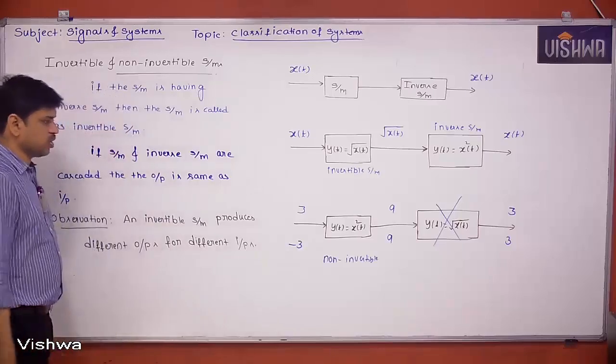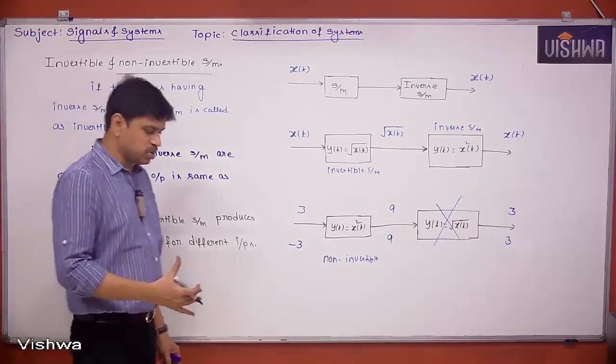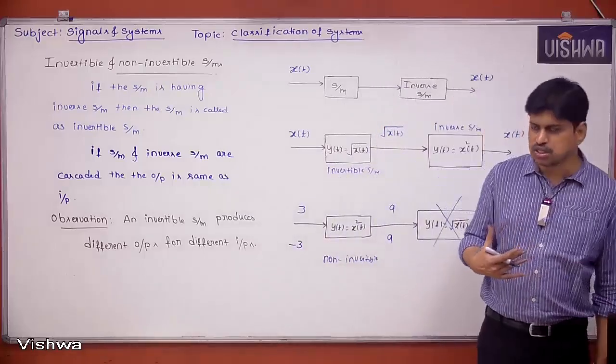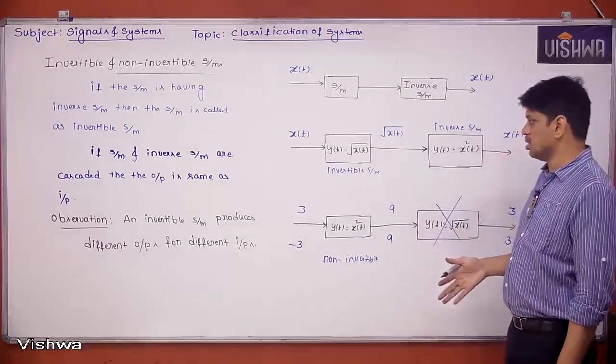So this is what we have to check, whether it is producing the same outputs or different outputs for different inputs. That's what we have to check to say whether it is an invertible system or a non-invertible system.